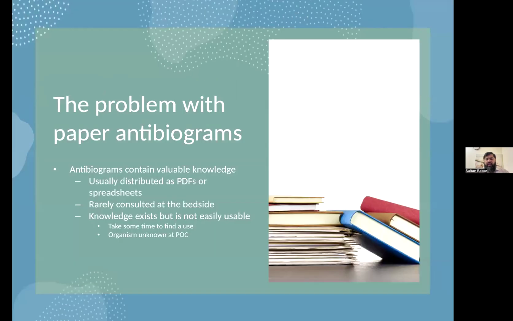Before I get too much into CAPS, let me just highlight the background of it. Probably almost every single hospital in the world publishes paper antibiograms. These are generally a list of susceptibilities for each organism that grows out of urine or blood. In our example, we will focus on urine because that's where we are applying this right now.